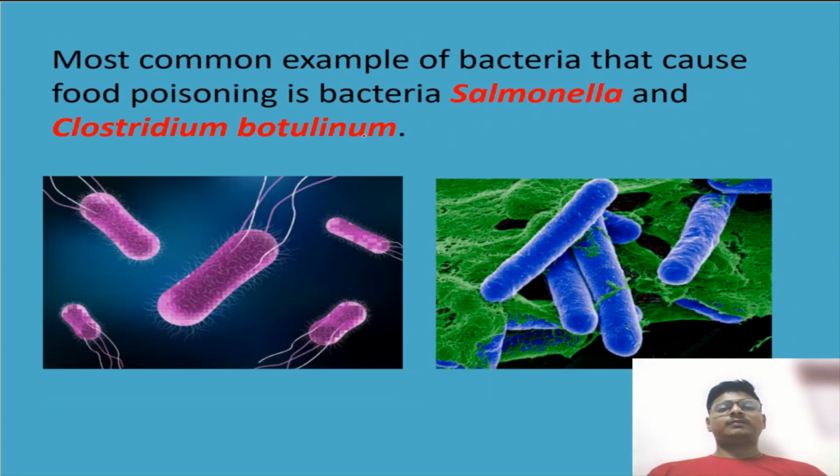The most common examples of bacteria that cause food poisoning are Salmonella and Clostridium botulinum. You have to remember both. These are bacteria causing food poisoning to humans.